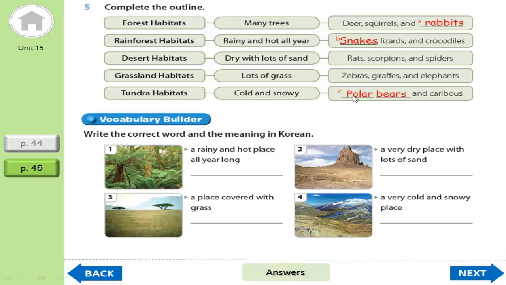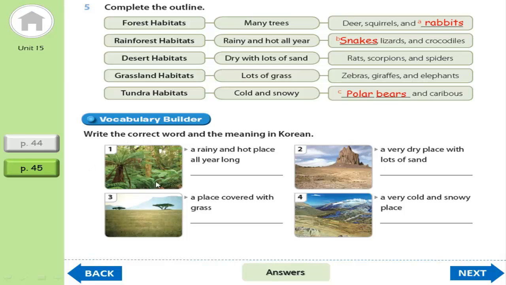Okay, so polar bears often live in a tundra. They love to live in a very cold place. Okay, polar bears. Right now, continue to vocabulary builder. Okay, write the correct word.